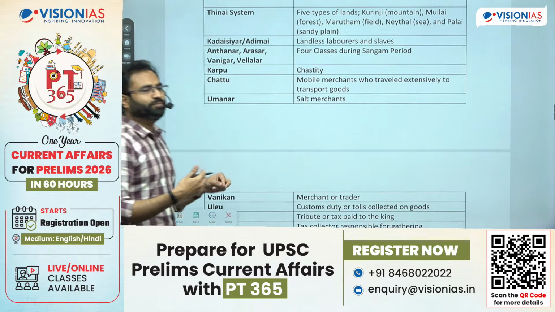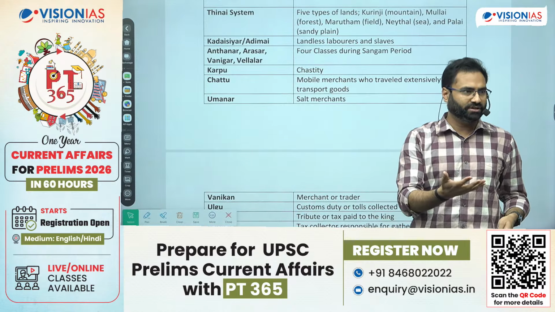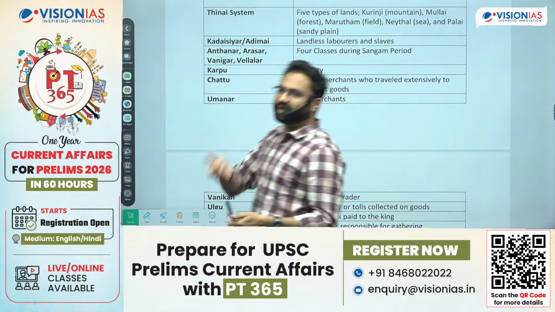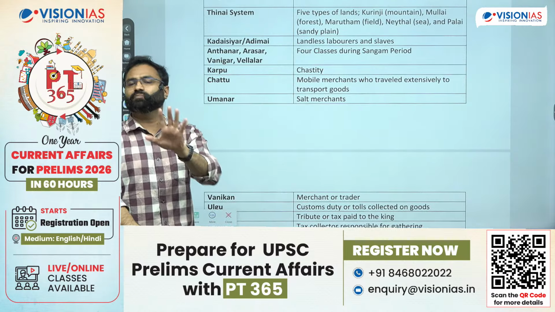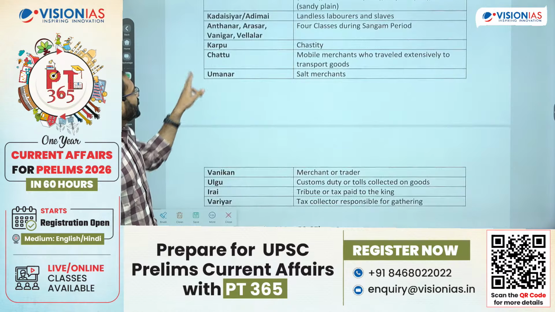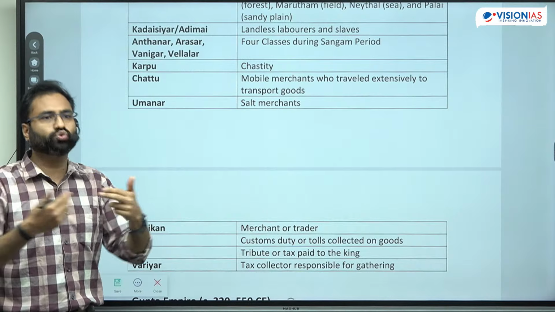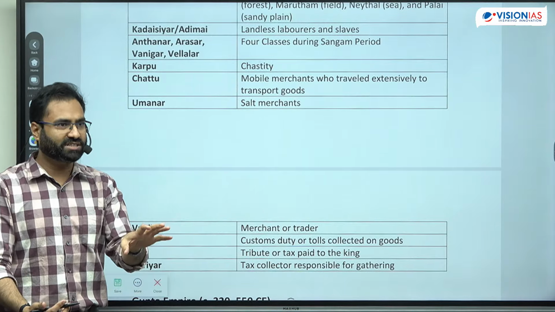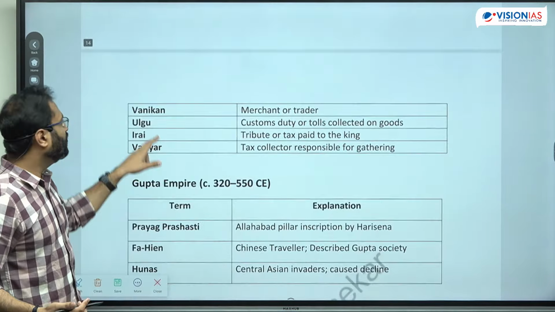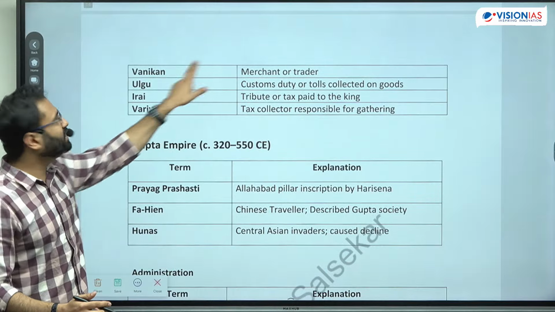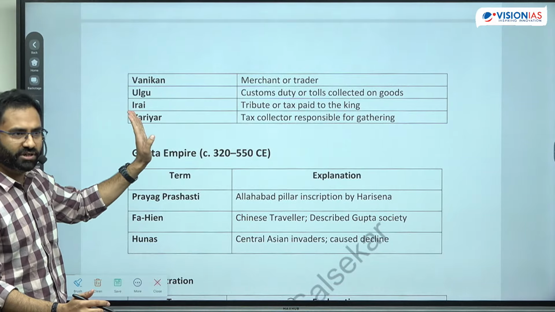Karpu is basically a type of attribute provided to women, which is symbolizing chastity or purity. So these types of virtues were being respected. मतलब एक society था जहां पे there is a value of Karpu, which is basically symbolizing the chastity of women. Now another term which is the Chattu, which is used for the mobile merchants. Mobile merchants means they used to travel, जैसे बंजारास भी है ना, so similar to बंजारास these. Then there are Umanars, which are the salt merchants. Vanikan, जो Vanigars हैं, similar to that there are Vanikans, जो कि merchants और traders के लिए general term है.